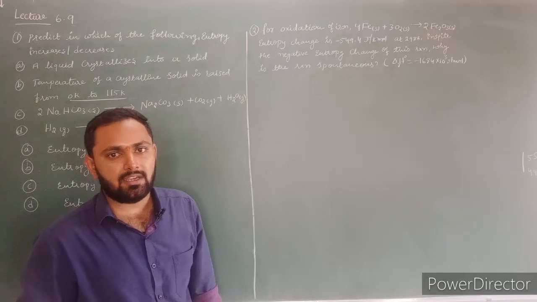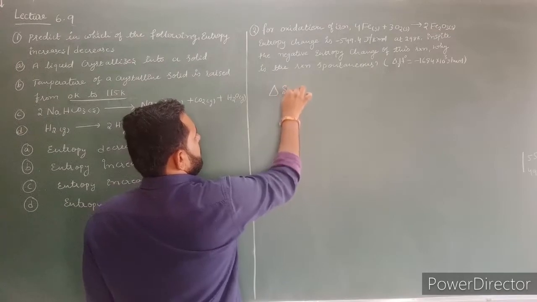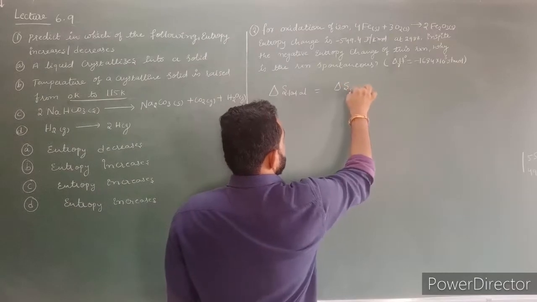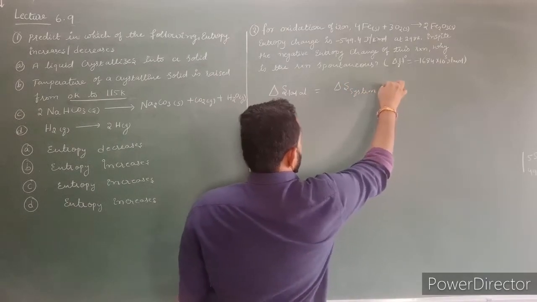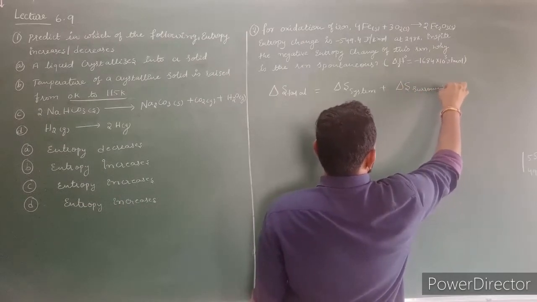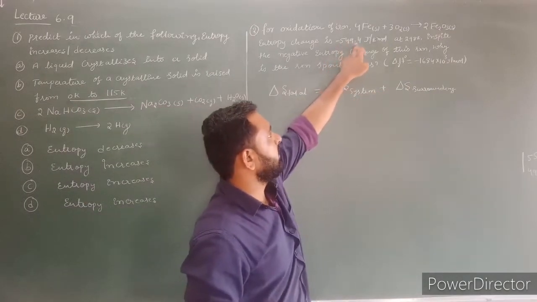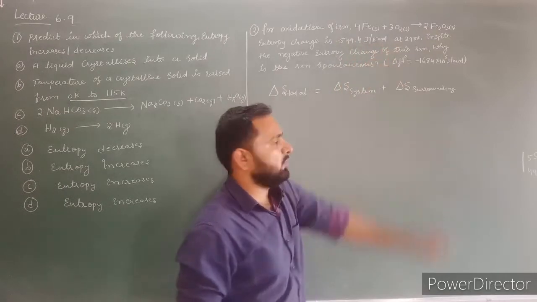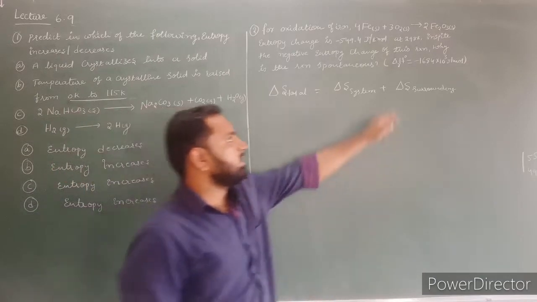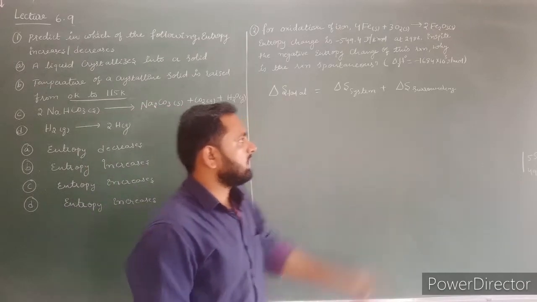That's why first let us calculate total entropy change. The total entropy change is equal to sum of entropy change in system plus entropy change in surrounding. Here entropy change in system is minus 549.4 joules per Kelvin mole. Here entropy change in surrounding is not given, but indirectly he has given enthalpy of reaction, delta H value. Now let us calculate entropy change in surrounding.